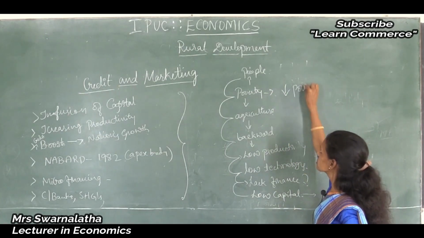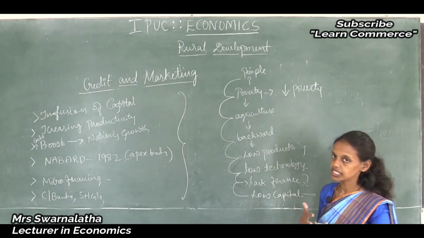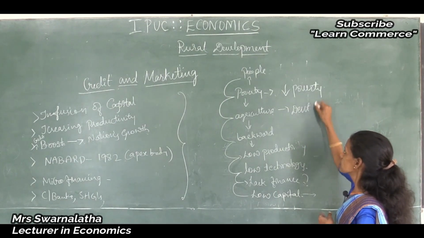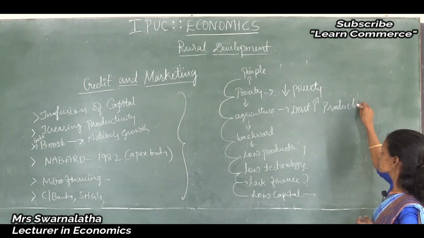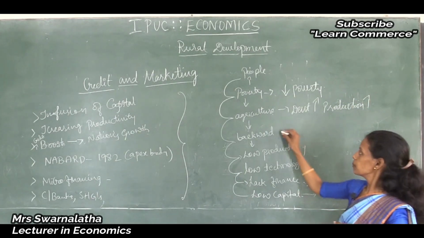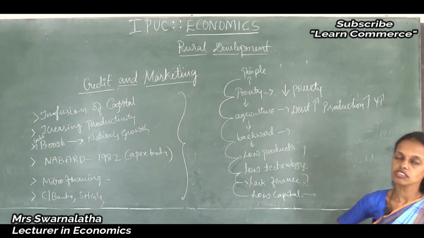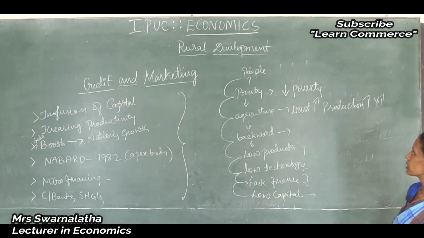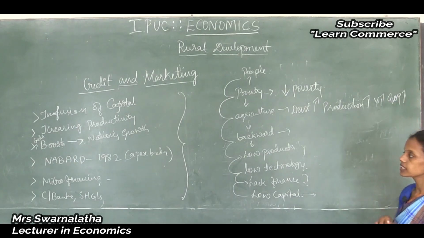Poverty reduces with credit, agricultural development happens, productivity increases, which means production increases, then people's income increases, employment opportunities increase, investment increases, consumption increases. That will lead to the development of the economy, with gross domestic product also increasing.